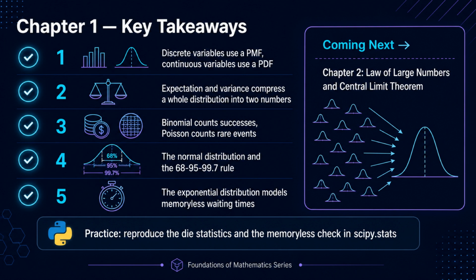The binomial counts successes in fixed trials, the Poisson counts rare events, the normal distribution gives us the 3 sigma rule, and the exponential distribution gives memoryless waiting times. And scipy.stats makes all of them one line of code away. In Chapter 2, we ask what happens when we average many random variables: the law of large numbers, and the central limit theorem.